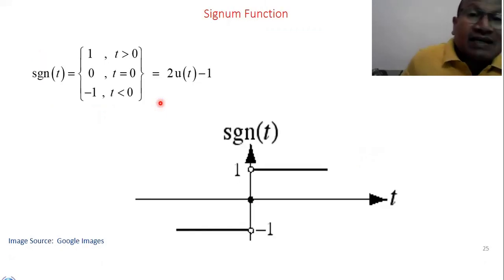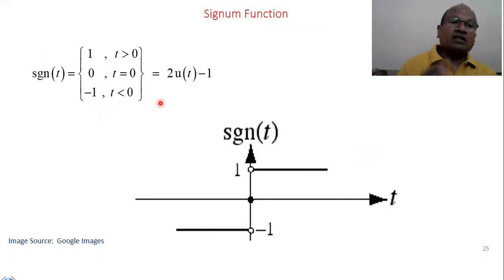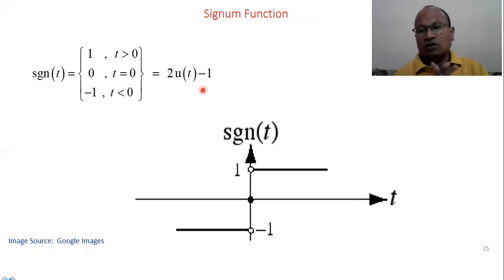The next signal is the signum signal. Signum function, how do we define it? You see here, it's not a step signal. On the positive side, the signal is 1 for t greater than 0. On the negative side as well, the signal is -1 when t is less than 0. But remember, when t equals 0, the signal is 0. Sometimes we can also write the signum function as 2u(t)-1. So this is how we come to the end of this lecture.